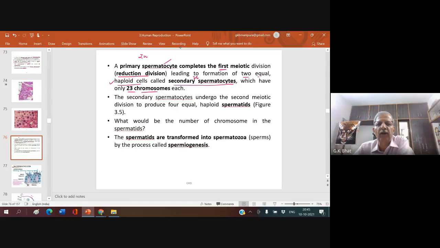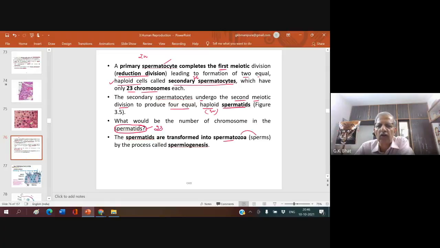The secondary spermatocytes undergo second meiotic division to produce 4 equal haploid spermatids. 4 equal-sized haploid spermatids. What would be the number of chromosomes in the spermatids? 23. The spermatids are transformed into spermatozoa.